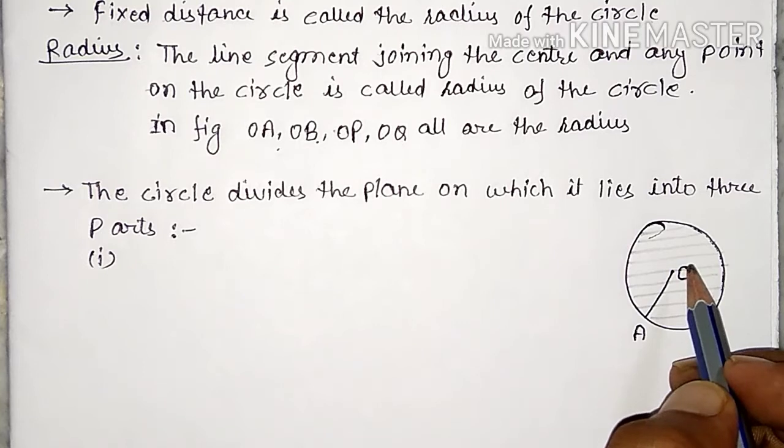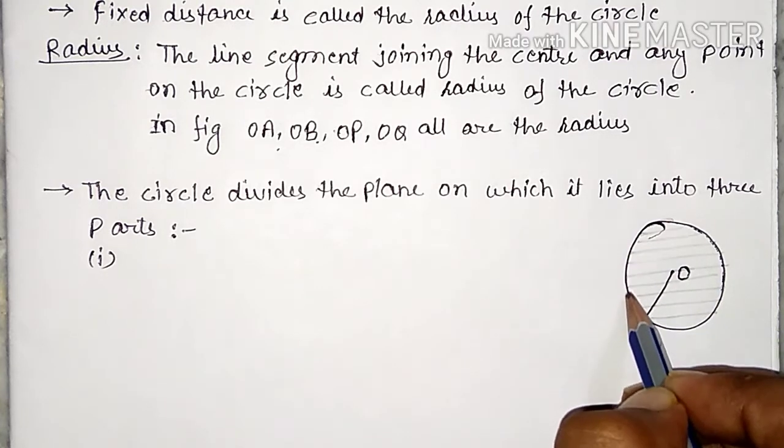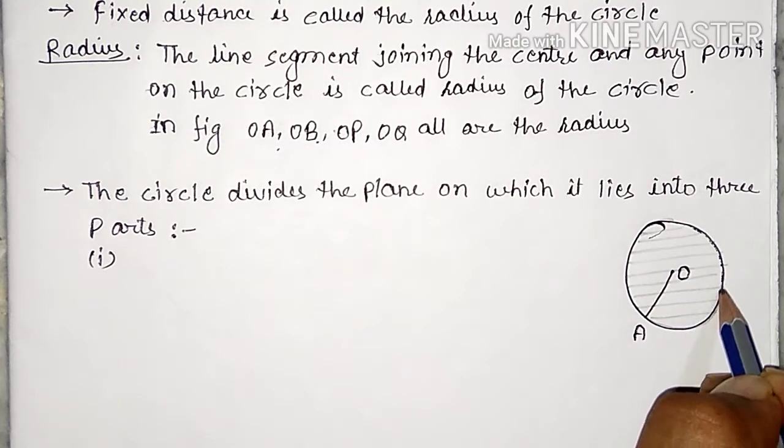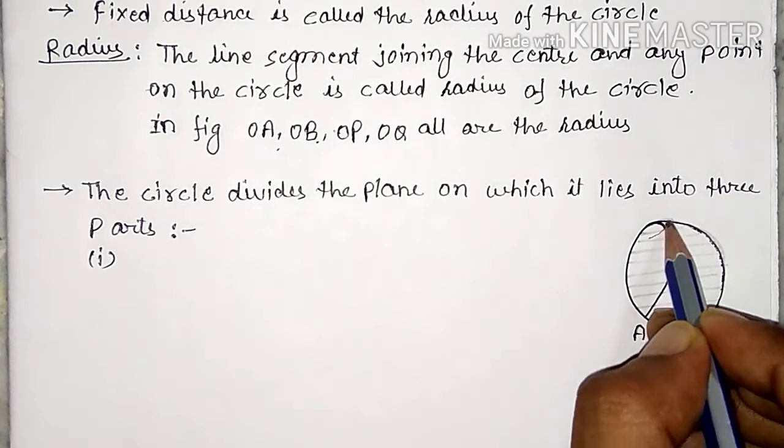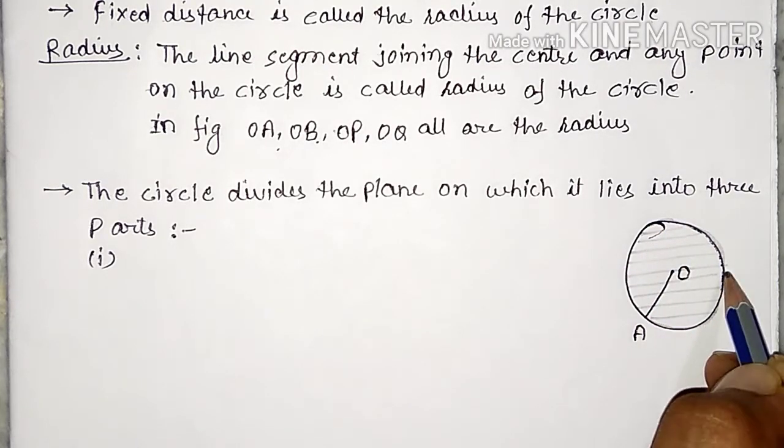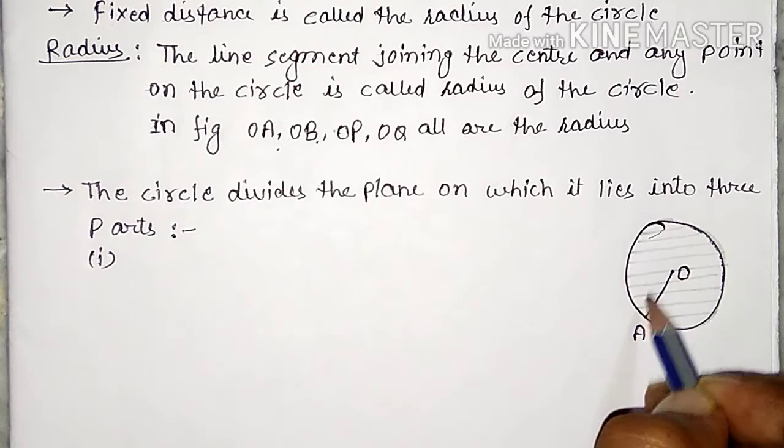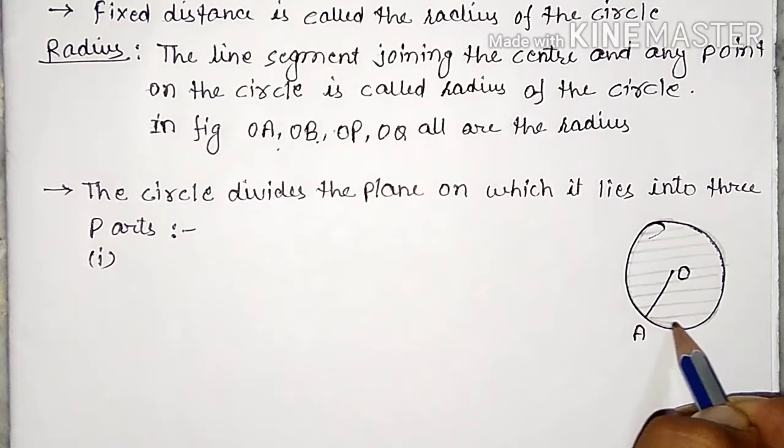And on the circle, the points lie on the circumference of the circle. This is also called the circumference. The boundary line of the circle is called the circumference of the circle.